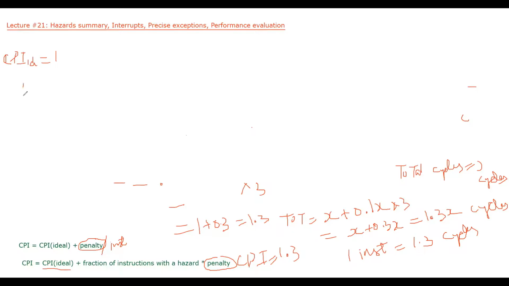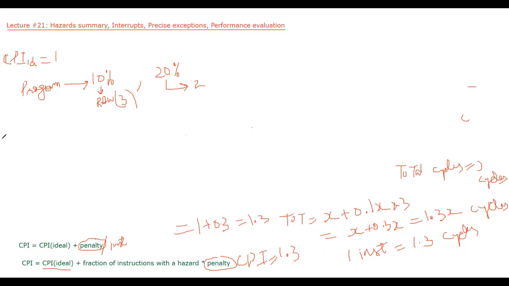Now let's say I have to run a program, and in this program, 10% of instructions have RAW dependency. And we know that for RAW, the penalty is 3 cycles. And 20% of instructions are branch instructions, so that means 20% of instructions have control dependency. And because of control dependency, there will be 2 extra cycles.